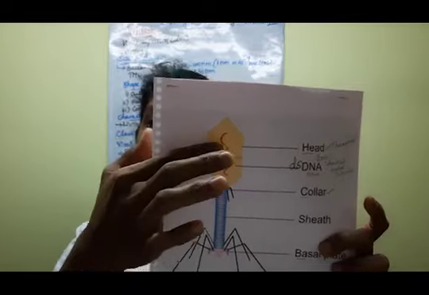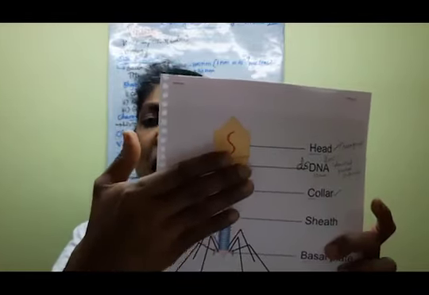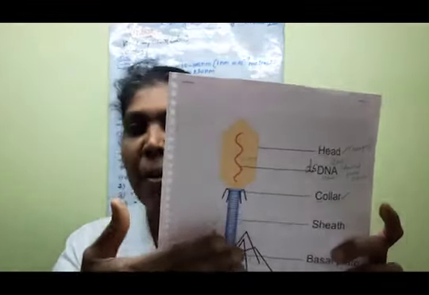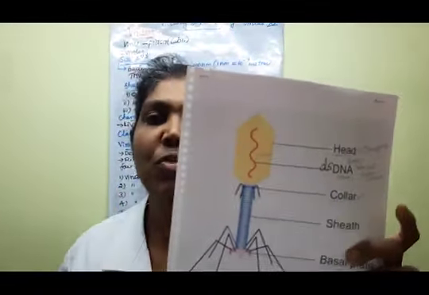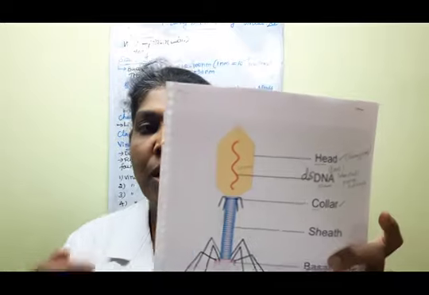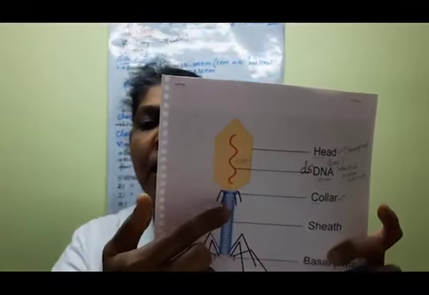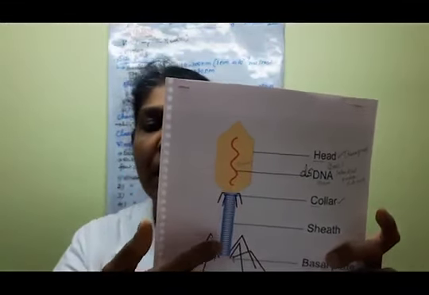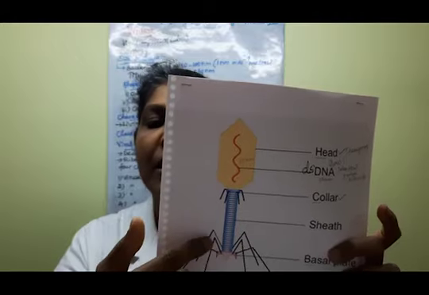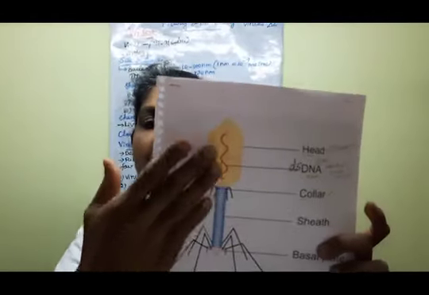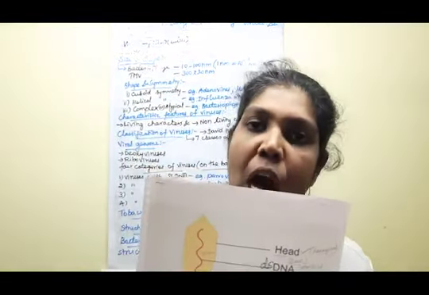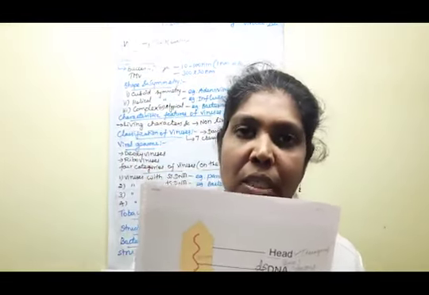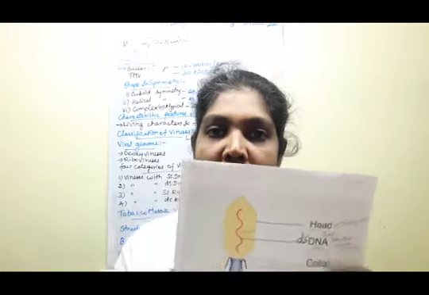All these are present together in this type of bacteriophage. That is the structure of bacteriophage viruses. Understood? First the head, then the collar region, then the basal plate and tail fibers. Everything is present in the structure of the tadpole virus, the bacteriophage. Clear, children? Say yes or no?